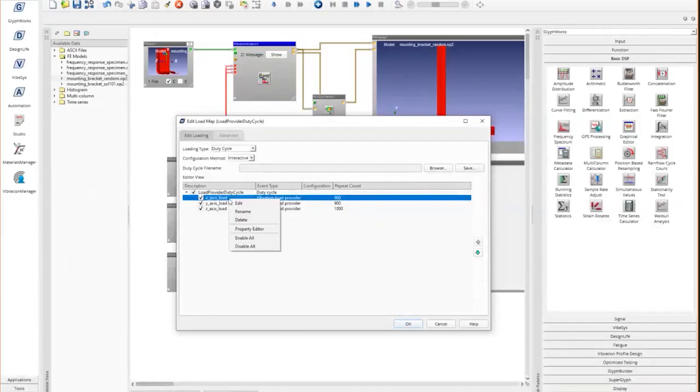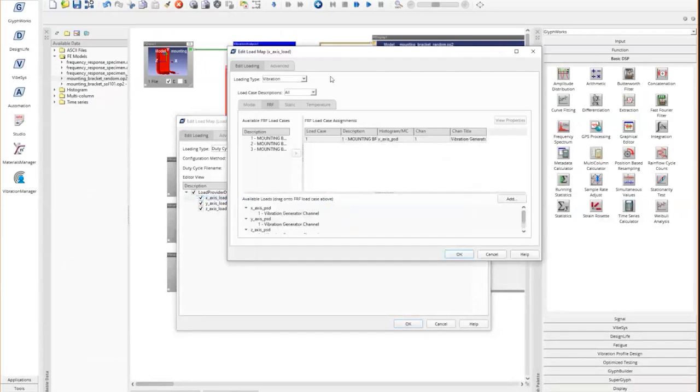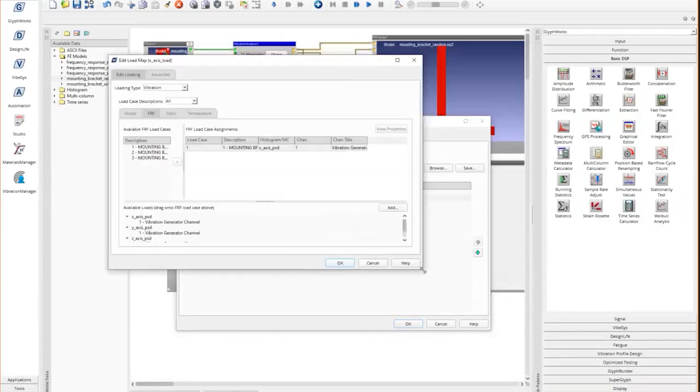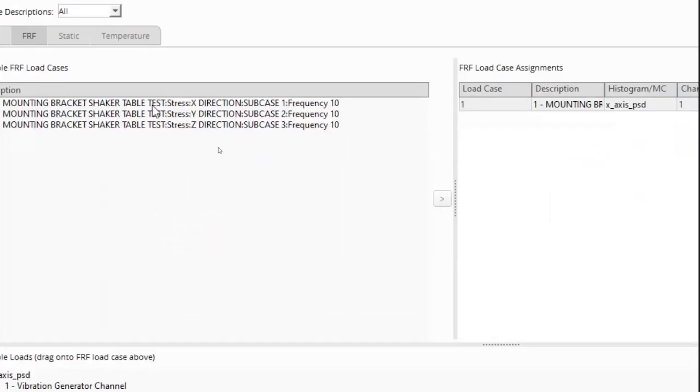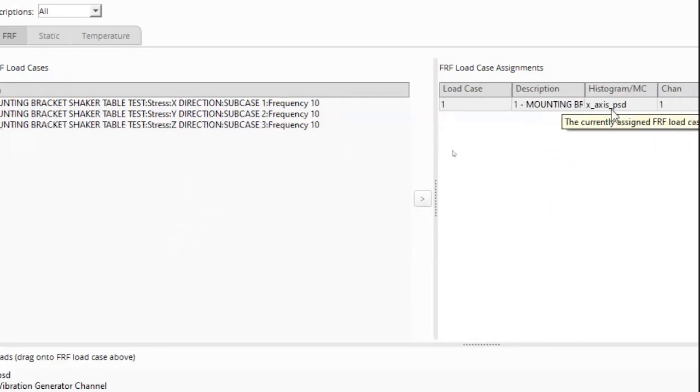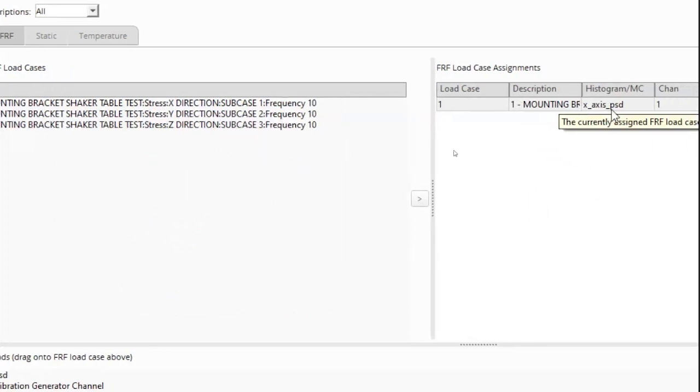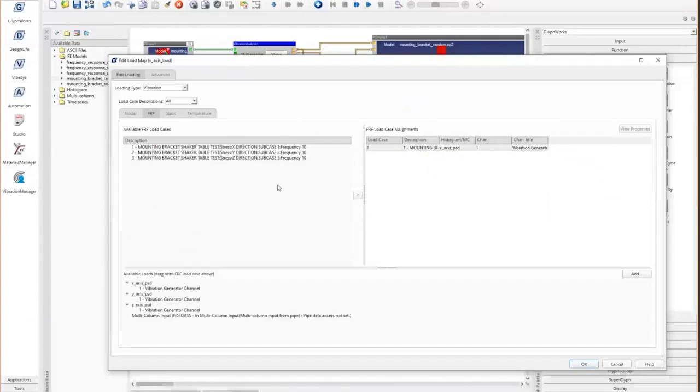If I just show you one of them, if I just edit one event here, you can see it has 3 FRFs available on the left. These are the 3 FRFs that we read from the FE, X, Y, and Z. We're using one of them, which is the X direction FRF. That's being paired with the X-axis PSD on the right. So that's what is happening with the first event. The second event similarly would have the Y-axis FRF paired with the Y-axis PSD.